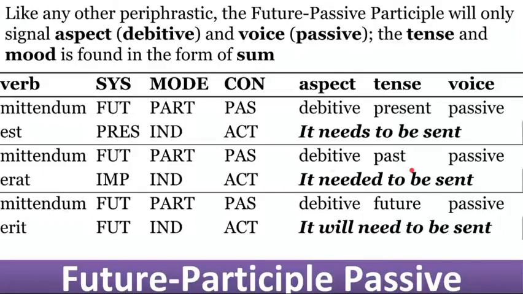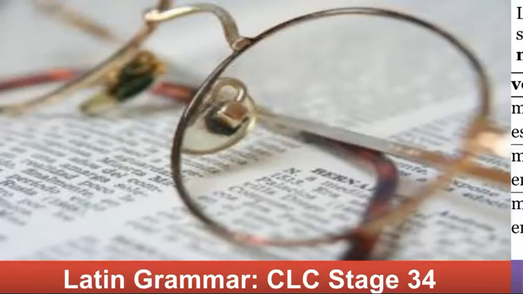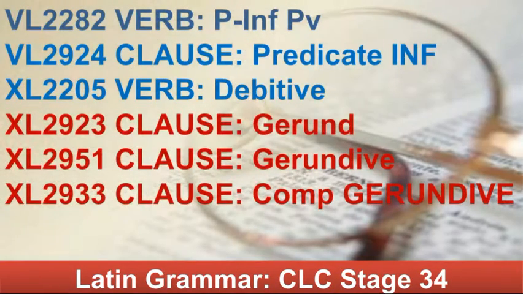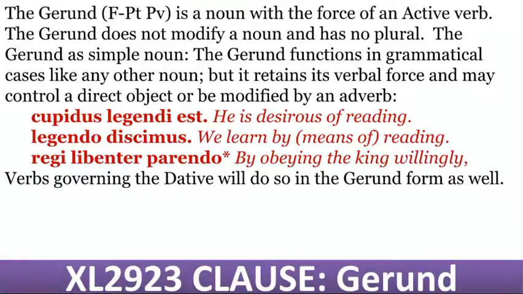There was needing to be a sending, or it needed to be sent, if it's a future. Now that we've talked about the debitive, let's talk about what a gerund is. A gerund is the future passive participle that takes the place of a noun. So because it takes the place of a noun, it can have